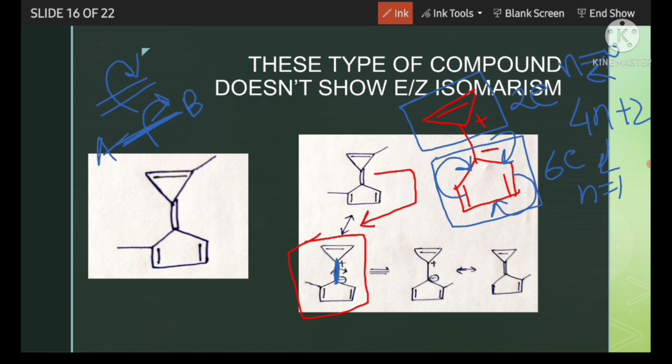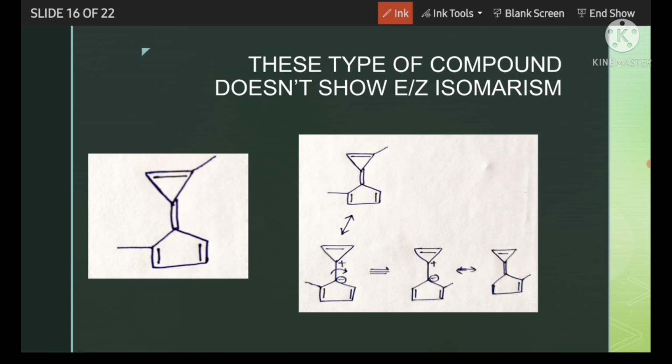As a single bond is forming here, this bond can rotate freely, and if it rotates, the methyl on the 5-member ring goes to this side. Then if the resonating structure with the double bond forms again, this is the highest priority group and this is the higher priority group, both are cis. That is Z. This was E, this is Z.